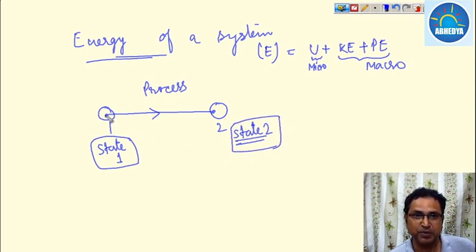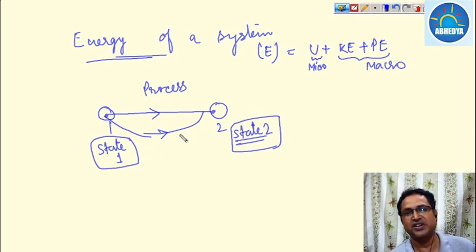It means that property does not depend on which process we followed, it only depends on which state we have reached. That's why property is a point function. Every point function is a property, and a property is a point function. As the value of the property changes, the state automatically changes. A small variation in the property will change the state of the system.